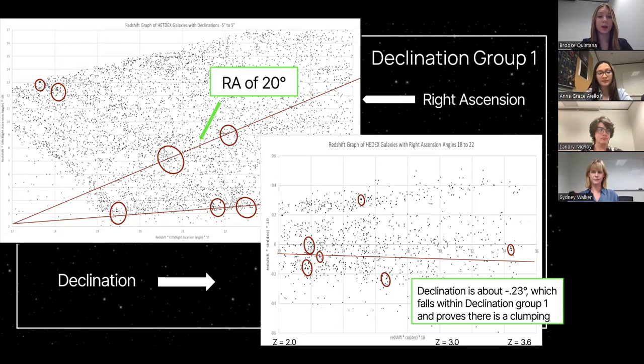It is important to keep in mind the right ascension angle goes in a 360-degree counterclockwise circle, and the declination is in a range of 90 at the North Pole to -90 degrees in the South Pole, with the celestial equator being at a 0-degree declination. With this declination being about -0.23 degrees, this data set is right in line with our equator.